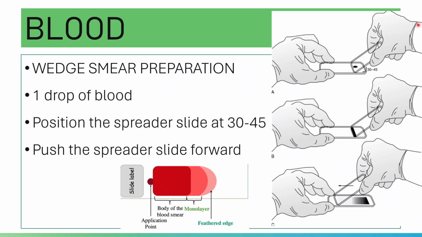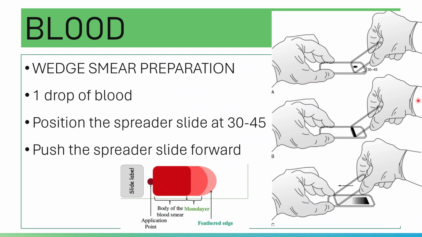So first, you need to prepare your slide. Of course, the slide should be clean and grease-free. Please note you need to have two slides: one stationary slide and one spreader slide. This is your spreader, and this is your stationary slide.